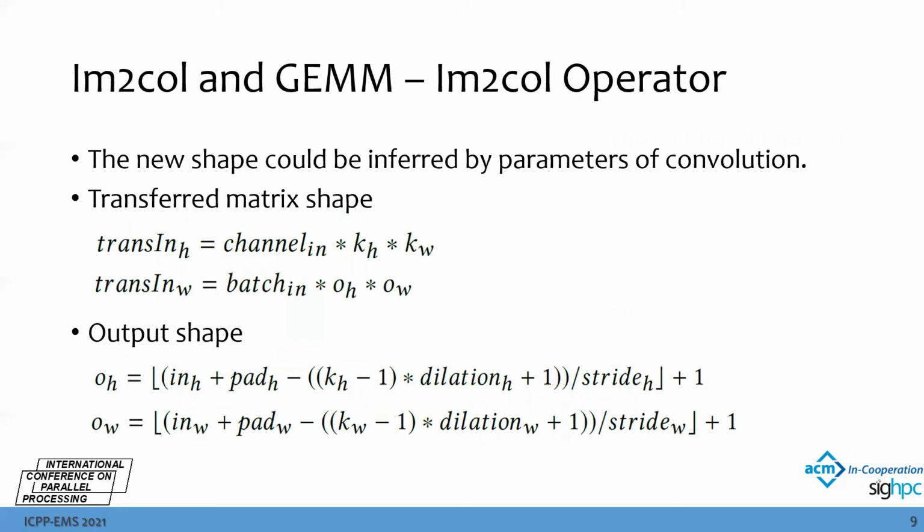To implement the image column operator, we could first infer the new output shape by convolving existing attributes like padding size, dilation size, and stride size to get the new output shape. Then the transfer matrix shape of the feature map could also be inferred from the kernel shape and the output shape we calculate.